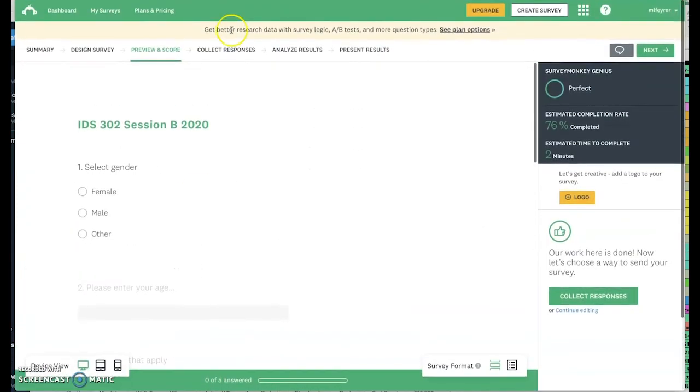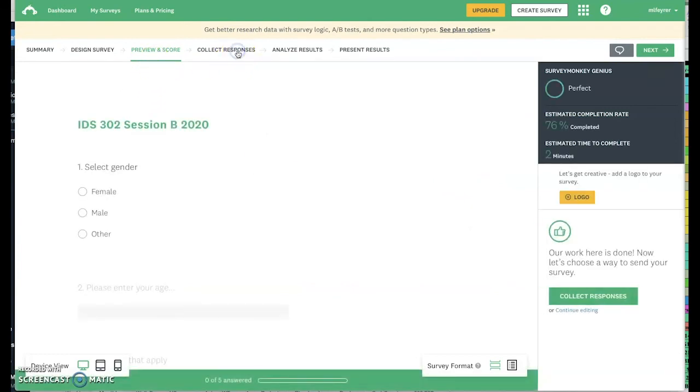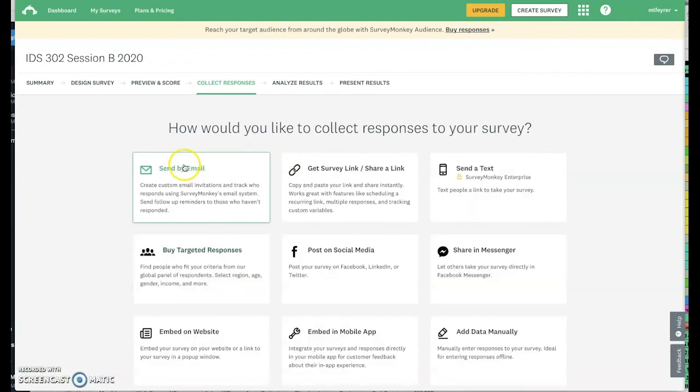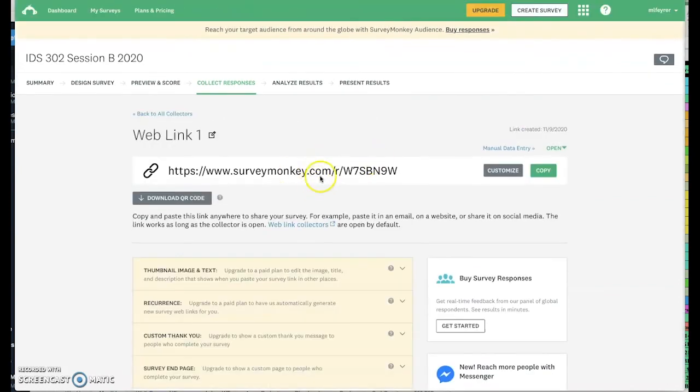Okay. Then you're going to collect responses. Very important. Everybody messes up. Not everybody. I always have a few people that have trouble with this. So hopefully you follow my steps here, right? So you went from the preview and score to the next, collect responses. And you say, send surveys your own way. Click on that. Get survey link, share a link. Boom. That's what you need. Watch. This is the link right here. See, it's not the link up in the window up on top. It's the one right here.